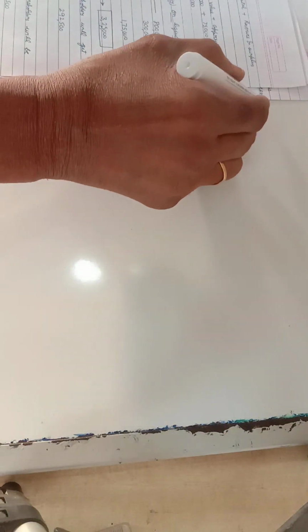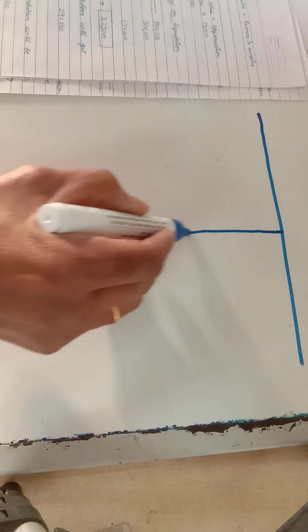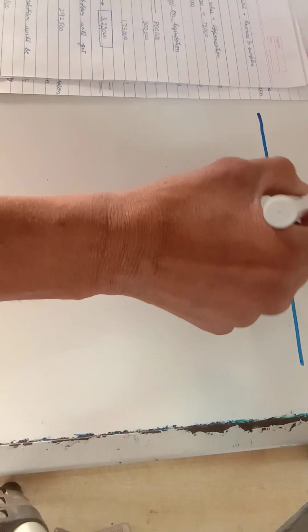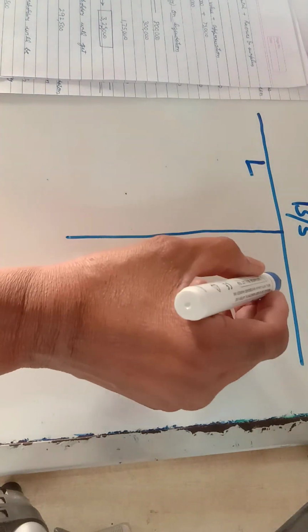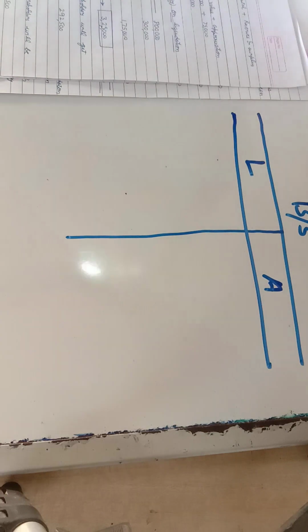Yes, friends. Now I'll just try to explain the basic fundamental of the balance sheet. This is a T table of the balance sheet. The left hand side is my liability side and this is the asset side. Of course, nowadays company law says that the balance sheet is a vertical type of balance sheet, but just try to understand the titles over here, that will be enough for you.